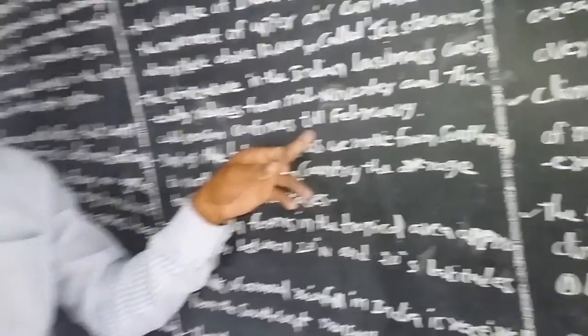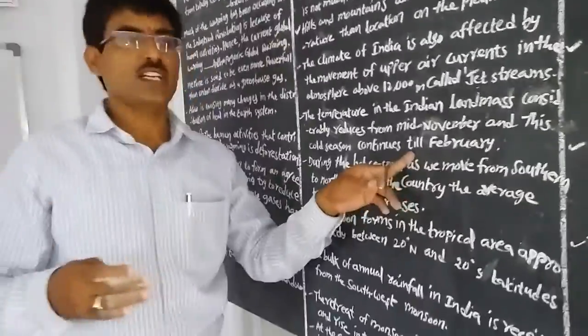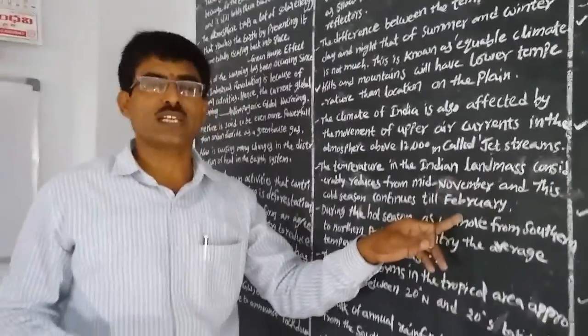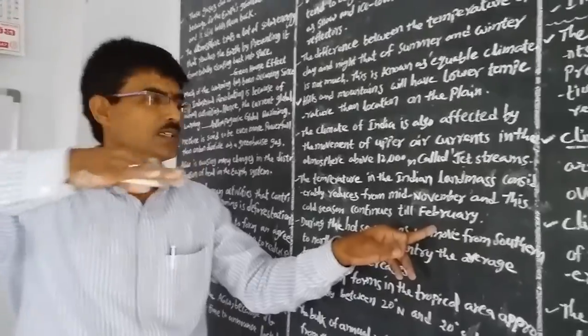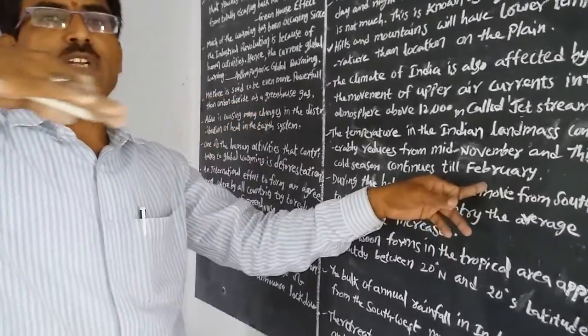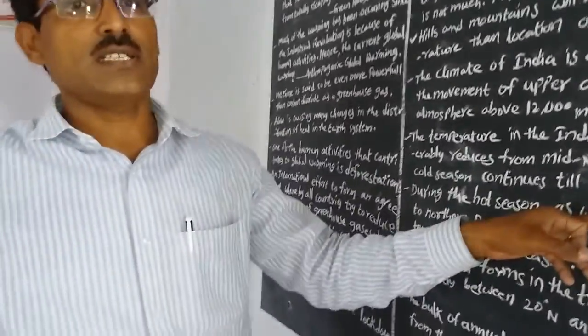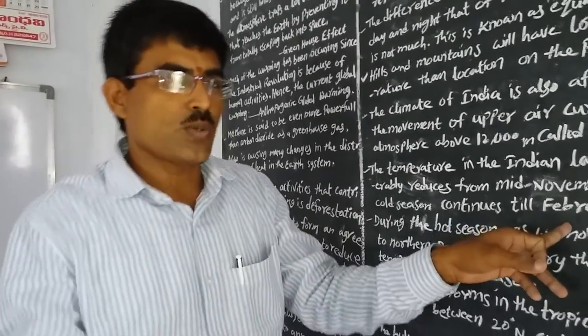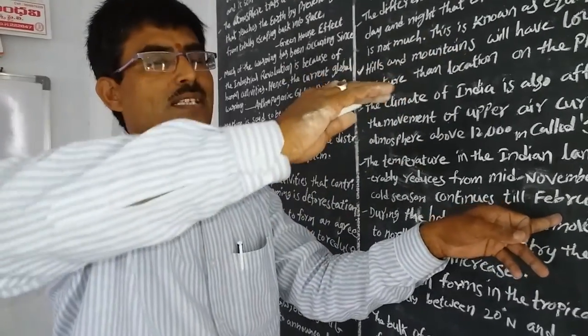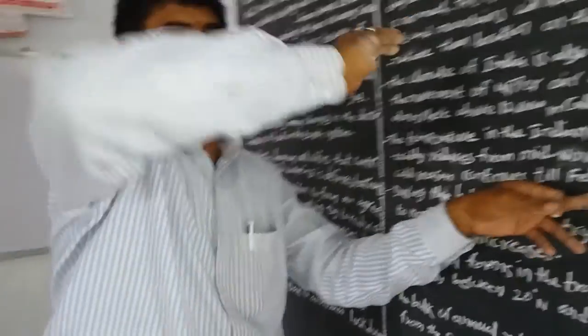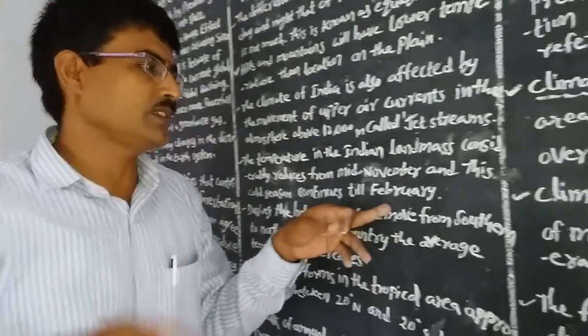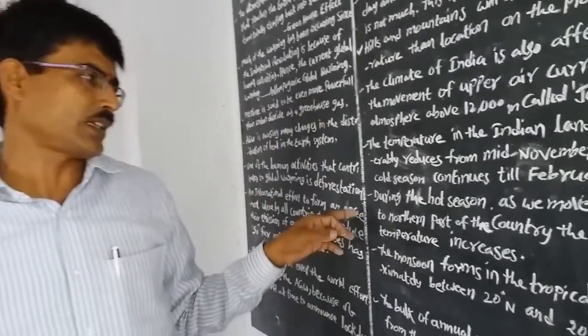Now coming to the winter season, winter starts in November to February. In India the temperature on the surface of the earth decreases. Why? Because the earth rotates on its axis and revolves around the sun. This is the effect in the country also.